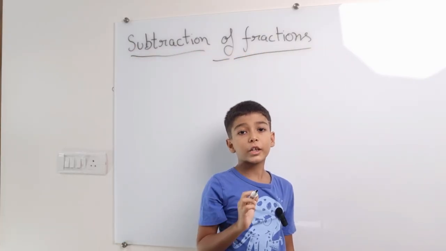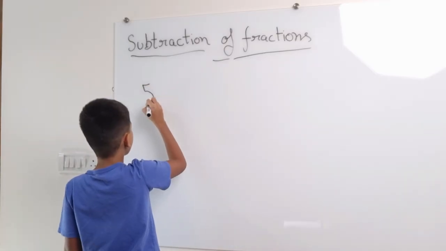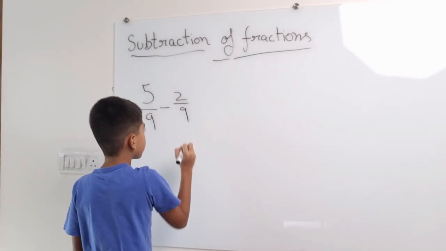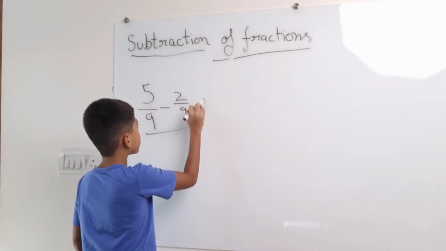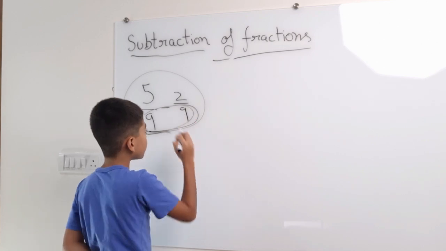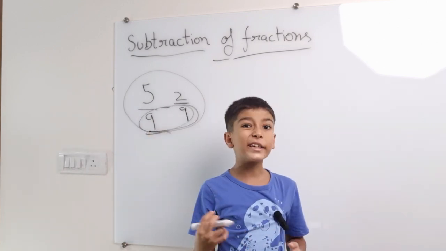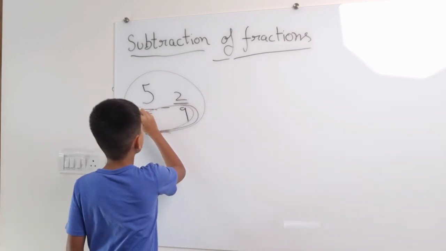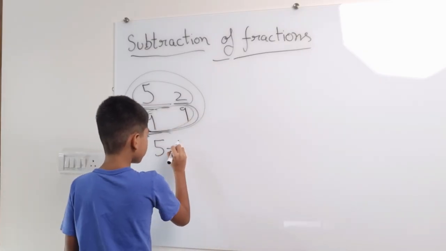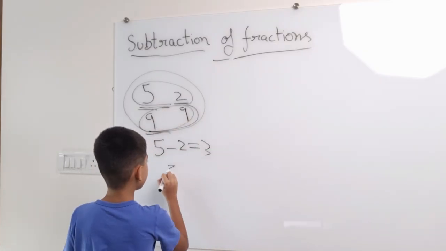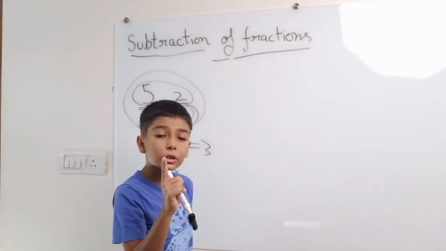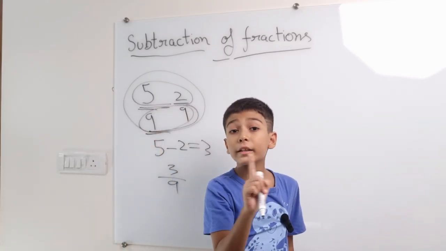Here our first example is 5 by 9 minus 2 by 9. Now let's subtract it. If the denominators are same, there's not a big issue. Just subtract the numerators. 5 minus 2 equals 3. So it will be 3 by 9. And also, the denominators won't be subtracted.